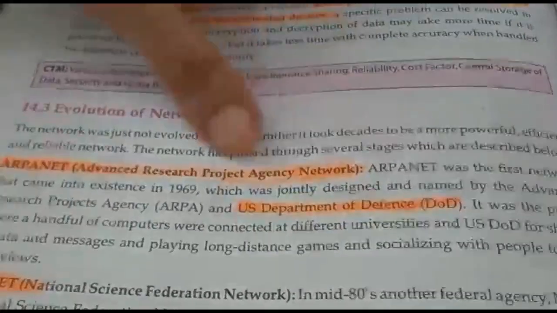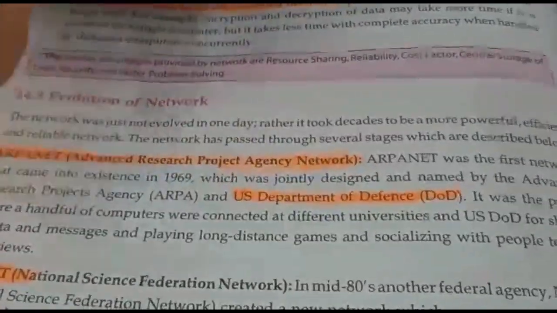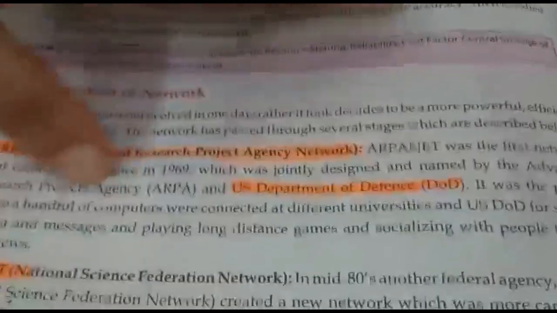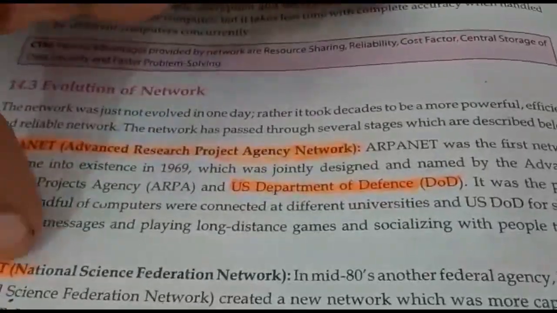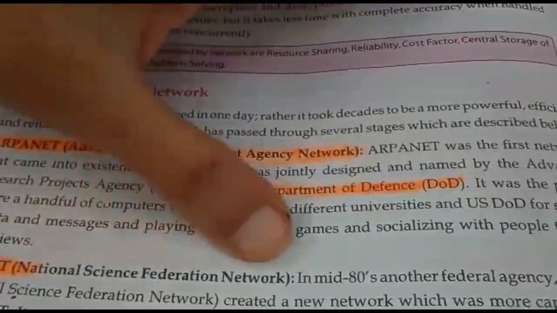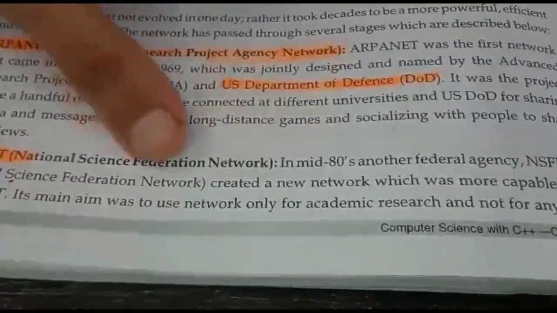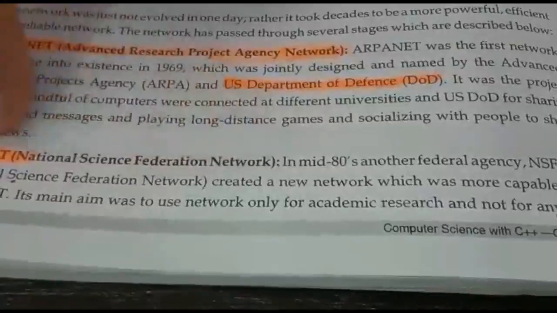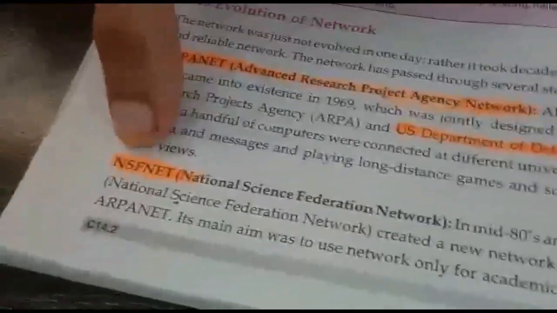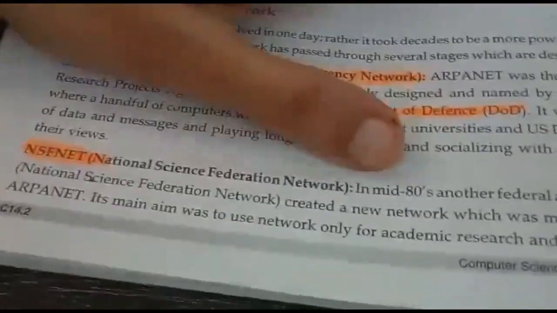They jointly started it. Then, after seeing them, NSFNET was developed, that was the National Science Foundation Network. This organization also tried to develop their own private network.